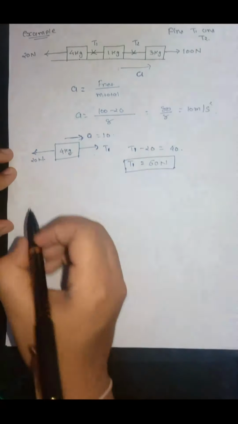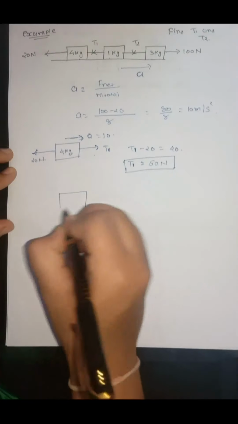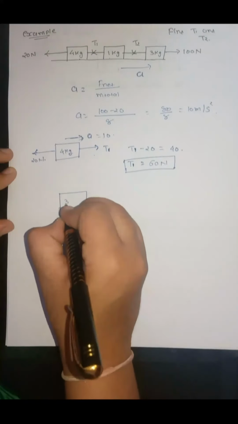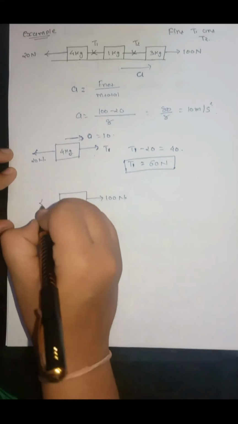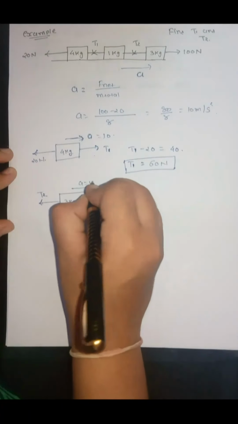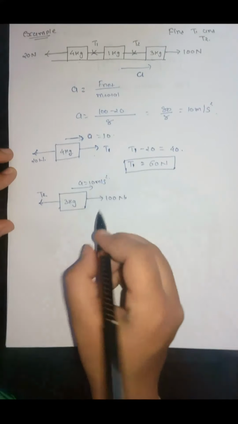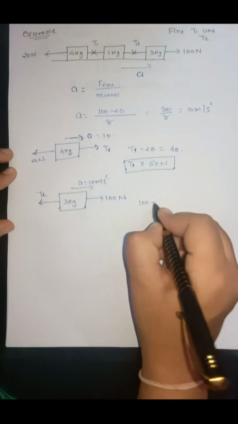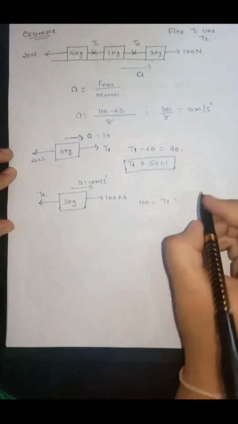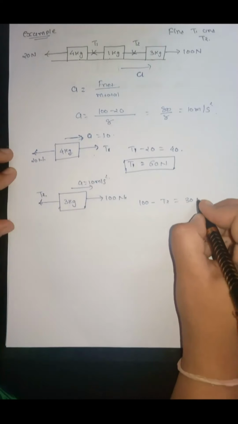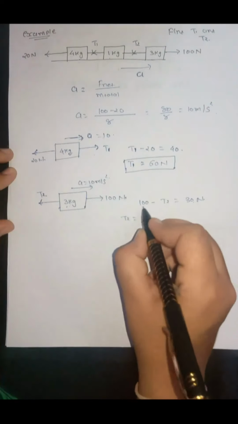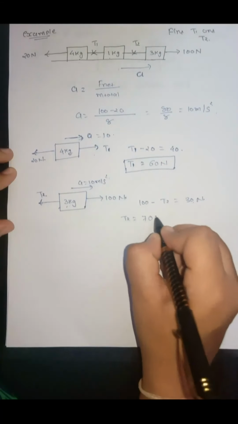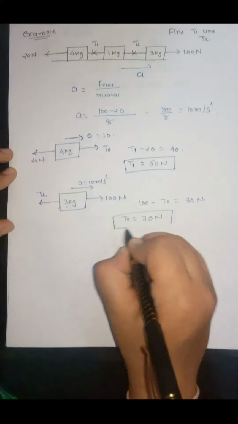Now for the object of 3 kg, the force in this direction is 100 Newton, the force in this direction is T2, and the net acceleration is 10 meter per second square. So for this, 100 minus T2 will be equal to 3 into 10, 30 Newton. So T2 will be equal to 100 minus 30, that will be equal to 70 Newton.